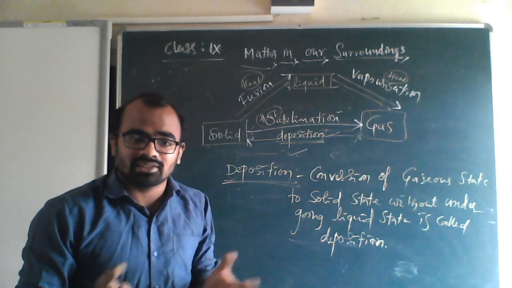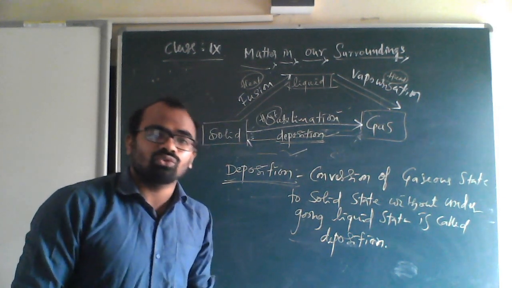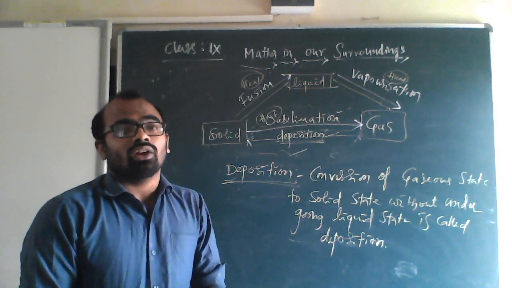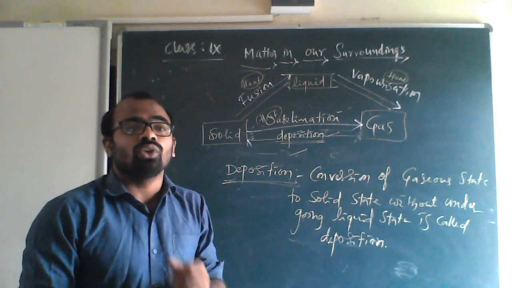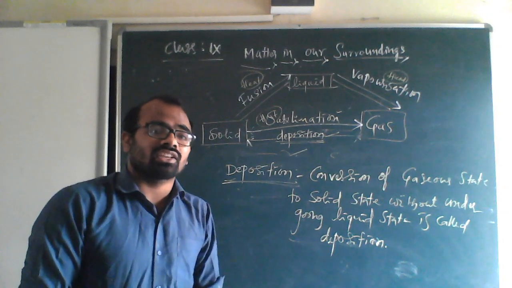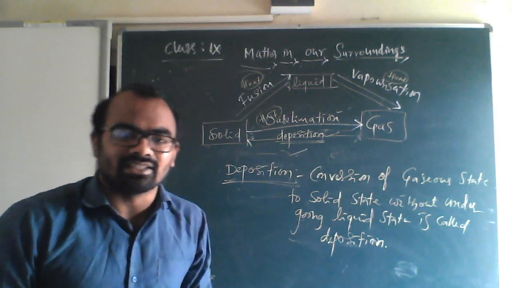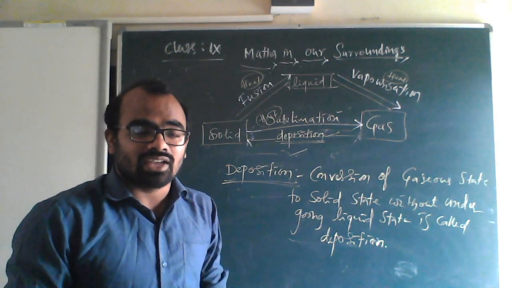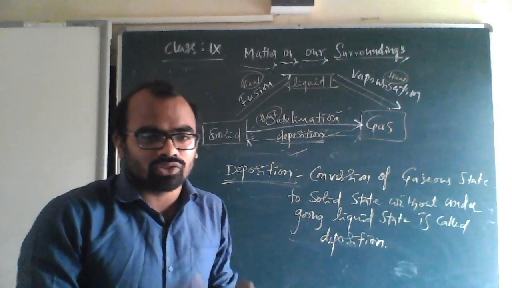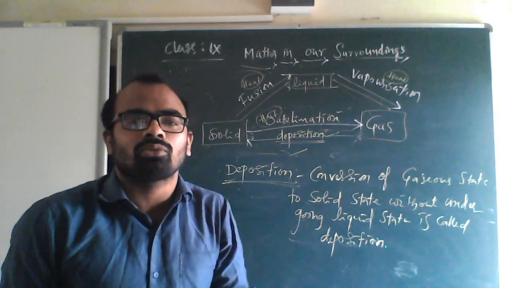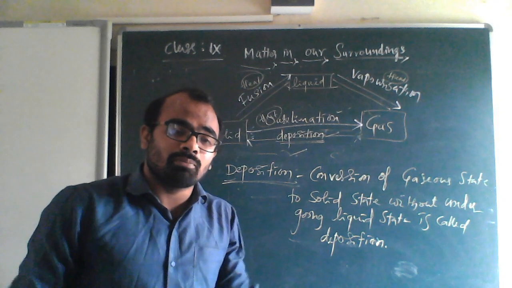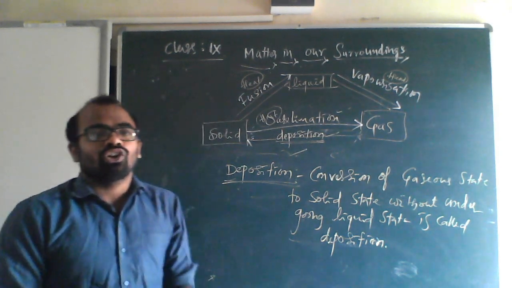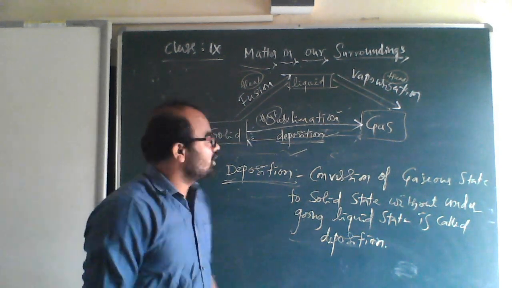That means gas is present and I want to make it liquid. What will I do? I will cool the gas. The temperature of the gas must be decreased. For a liquid, if temperature is given, it will convert to gas. For a gas, the temperature must be decreased to make it liquid.